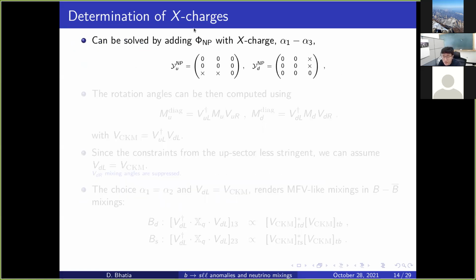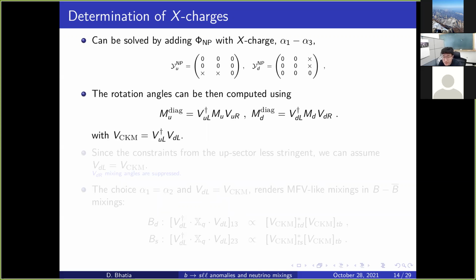This could be fixed very simply and very minimally by again adding one more doublet, whose charge is now the difference of the charge of first and second, and the difference of the charge of first and the third generation. Upon doing that, you see we can generate Yukawa matrix terms with this new doublet, which are the 3-1, 3-2, and 1-3 and 2-3 terms. So now, combining this new physics doublet and the old doublet, we can have a correct CKM matrix generation, with VCKM given as the product of VUL dagger and VDL.